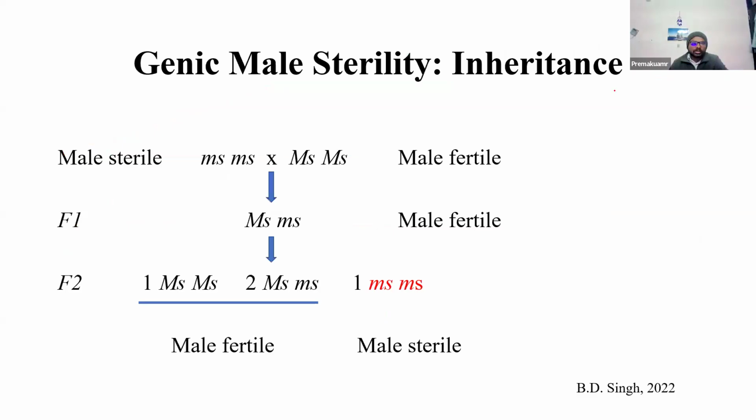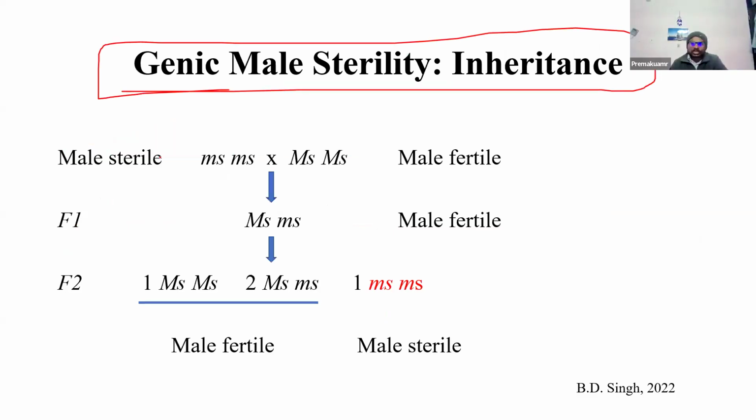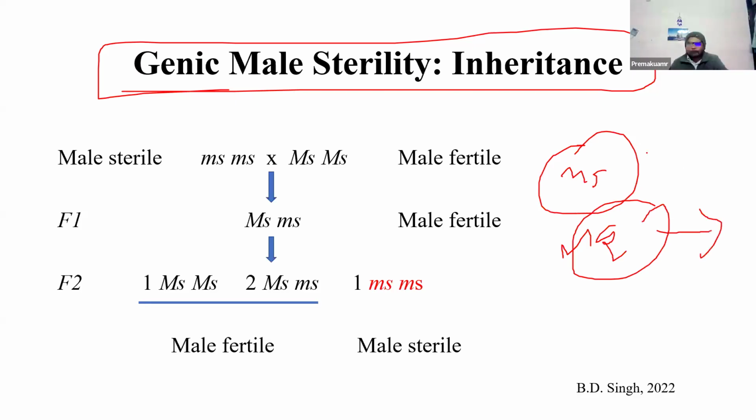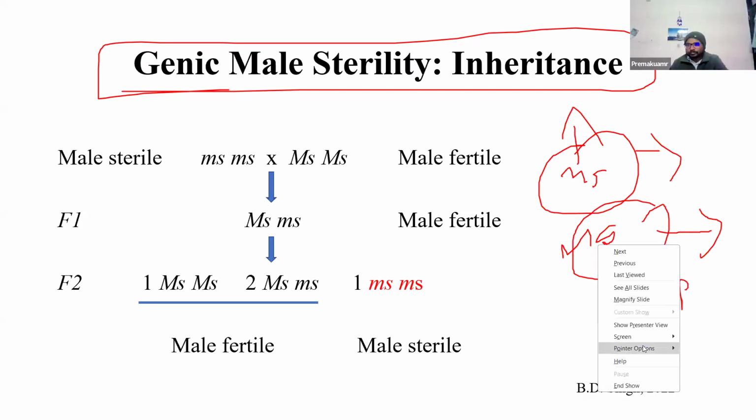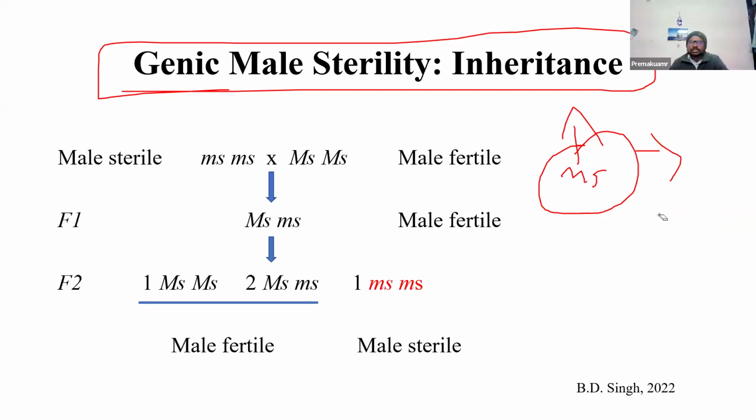When it comes to genetic male sterility, which is insensitive to the environment, it is many times governed by a single recessive gene. There are several examples where male sterility is governed by a dominant allele of the particular gene. Majority of the times it is governed by a single recessive allele, but it is also governed by a dominant allele in several crops, for example in pea. There are several examples noted, but majorly it is governed by a single recessive allele.